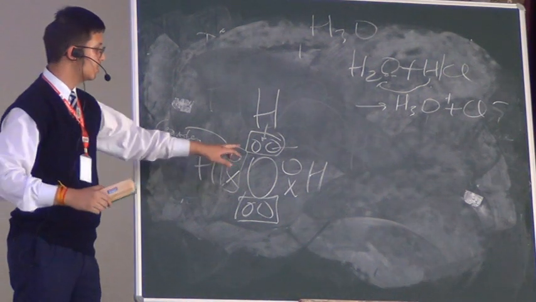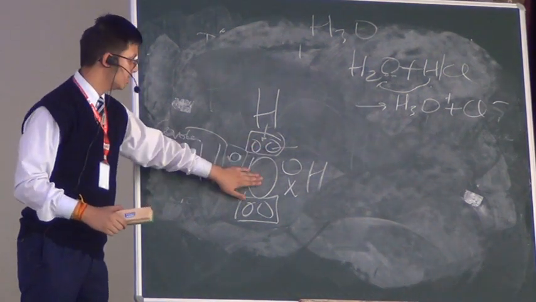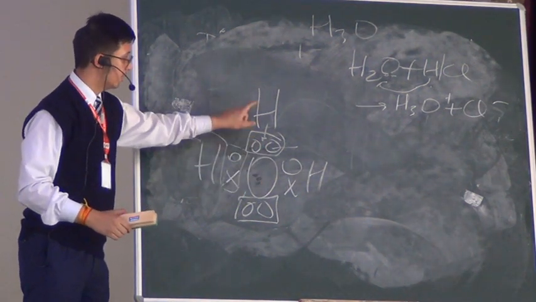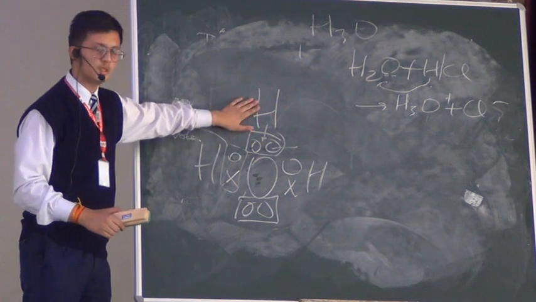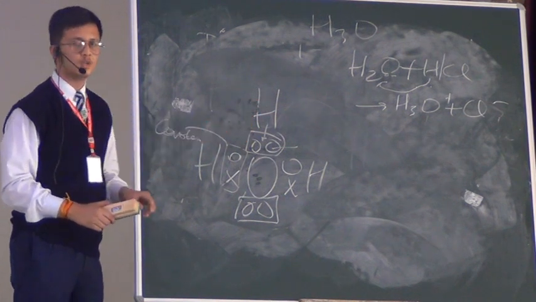What is the speciality of this bond? Both the electrons are of oxygen, none of them is of hydrogen, but they are helping hydrogen also to attain stability. Here the sharing was not equal.